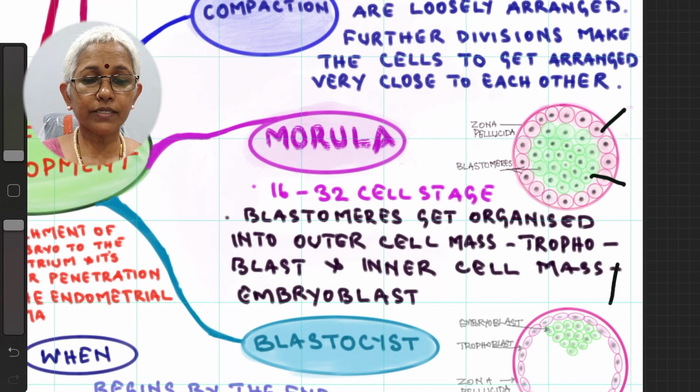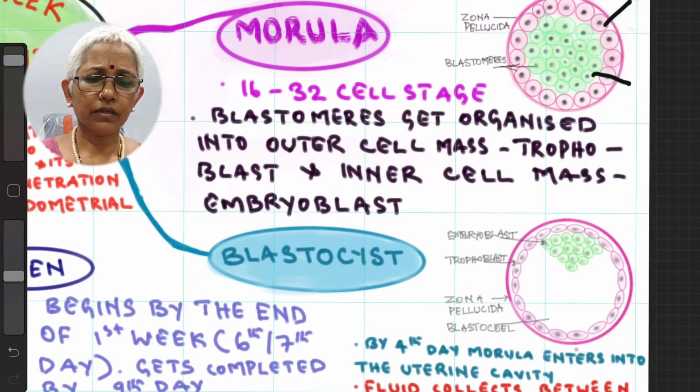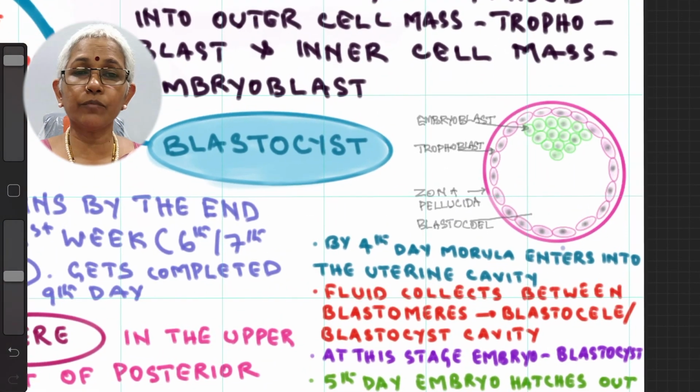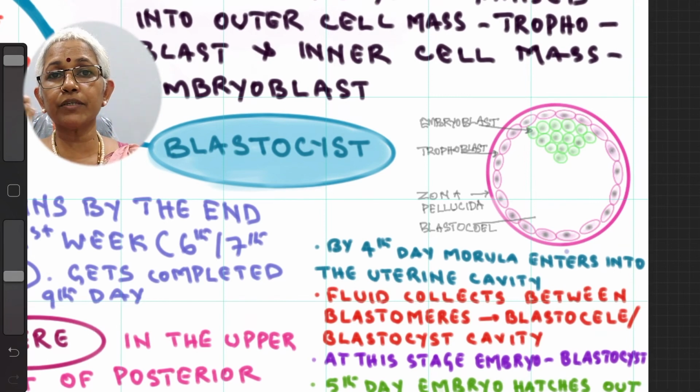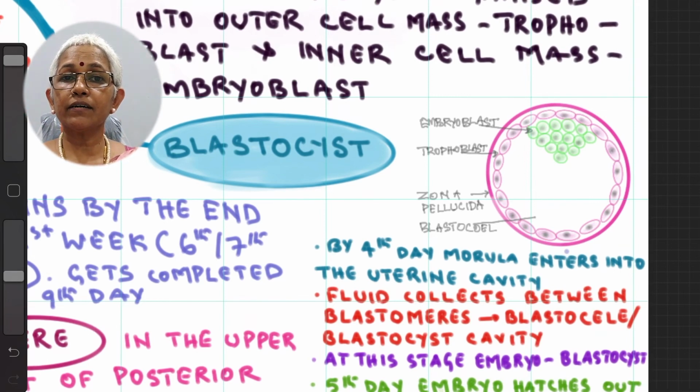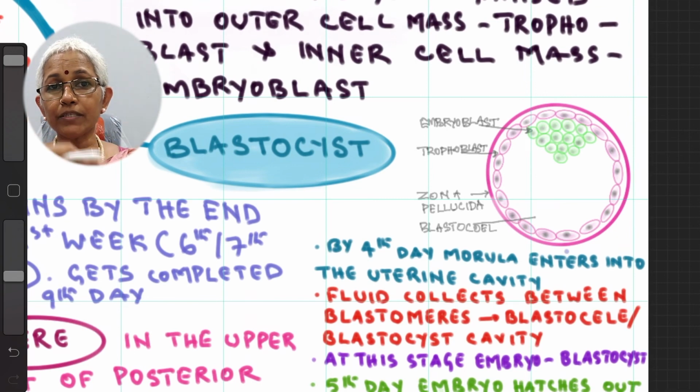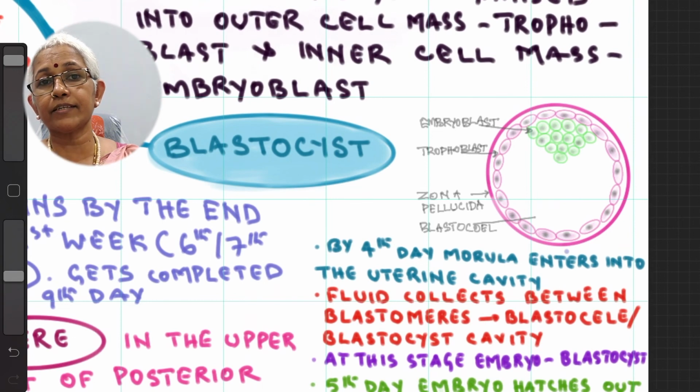Now the blastocyst. By the 4th day, the morula enters into the uterine cavity, and the fluid from the uterine cavity filters into the spaces between the blastomeres, and it gets collected and divides the cells into two distinct groups of cells.